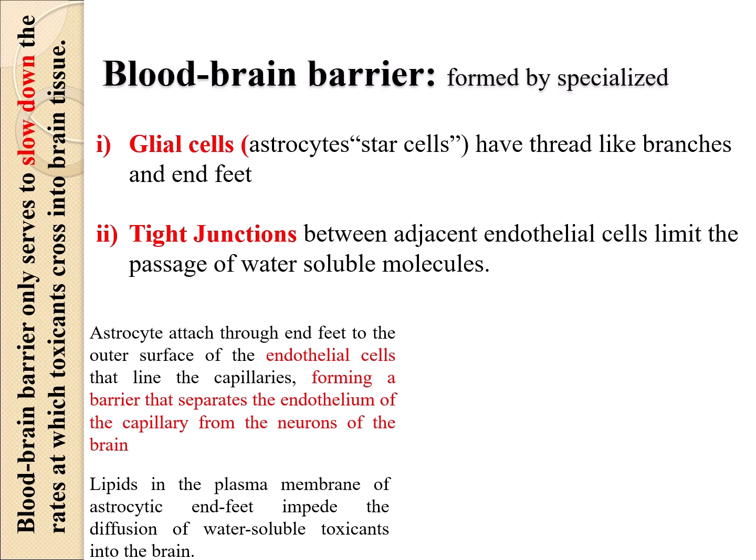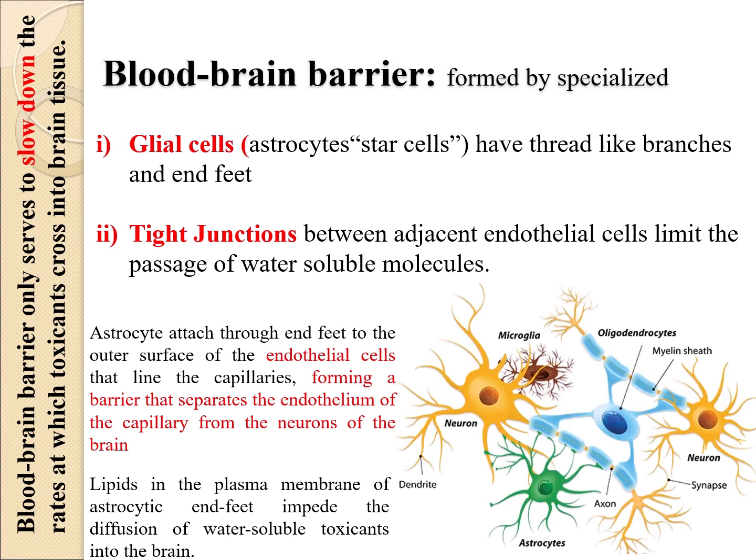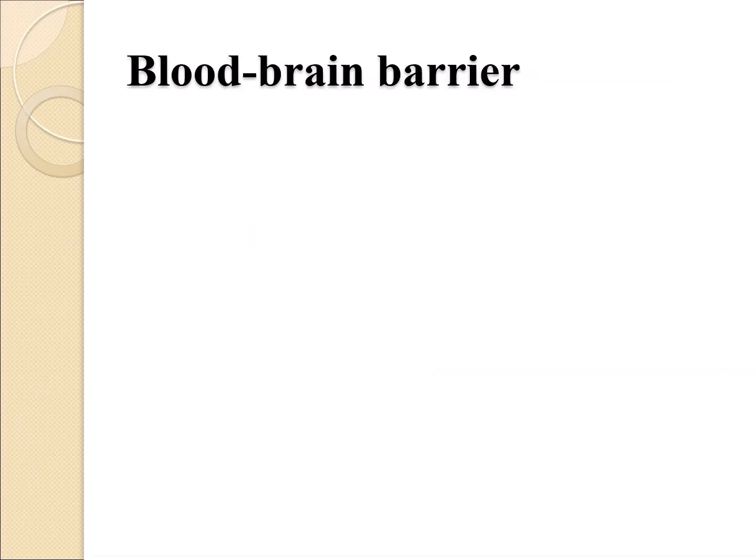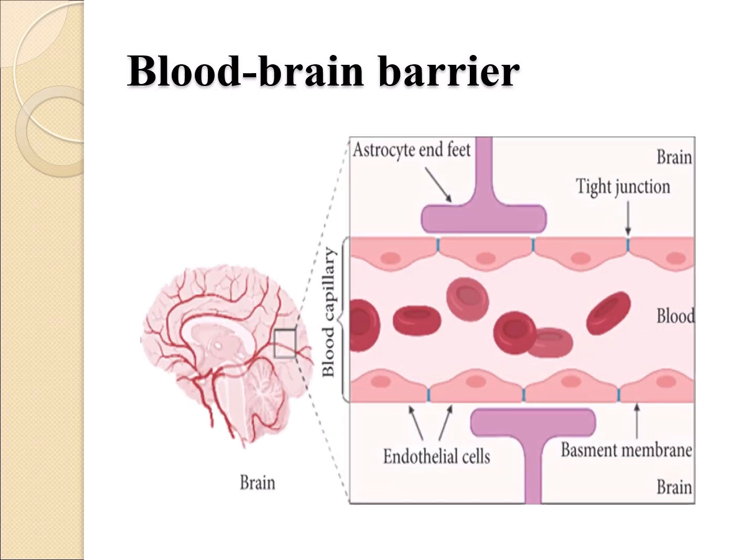This barrier is formed by specialized cells. Glial cells, astrocytes, or star cells, have thread-like branches and end feet. Tight junctions between adjacent endothelial cells limit the passage of water-soluble molecules. Astrocytes attach through end feet to the outer surface of the endothelial cells that line the capillaries, forming a barrier that separates the endothelium of the capillary from the neurons of the brain. Lipids in the plasma membrane of astrocytic end feet impede the diffusion of water-soluble toxicants into the brain.